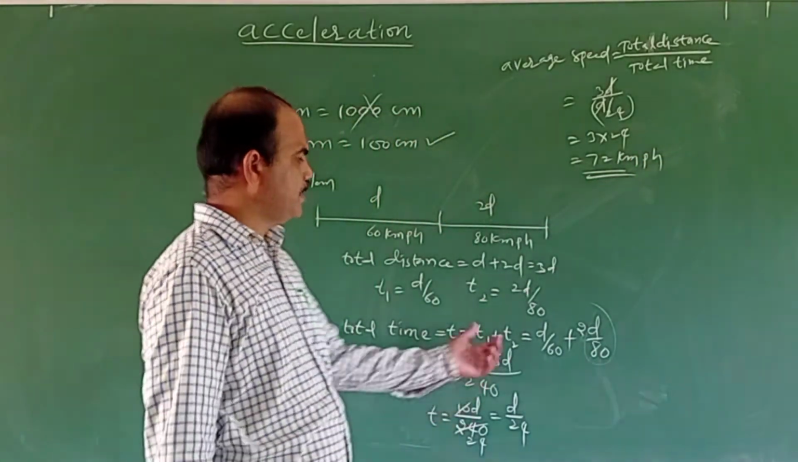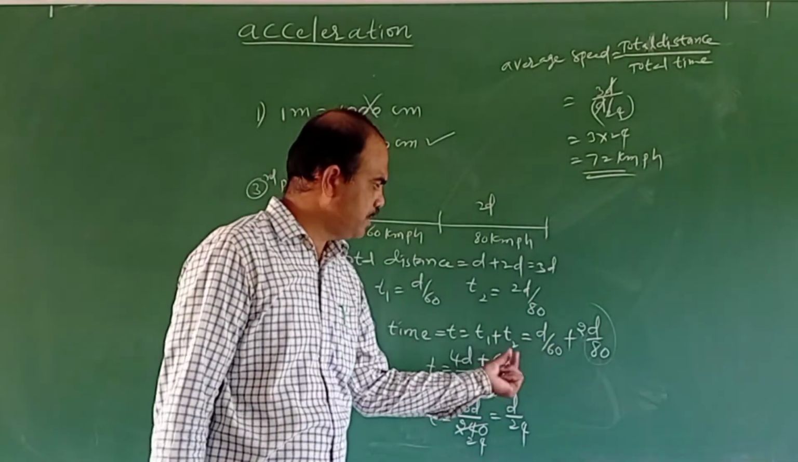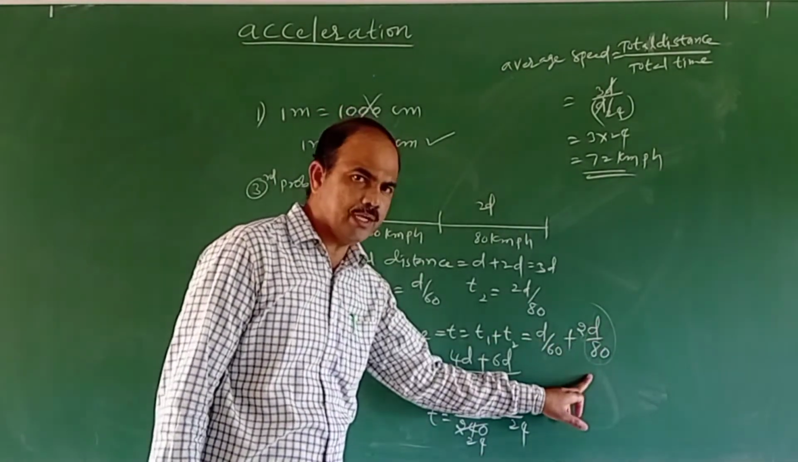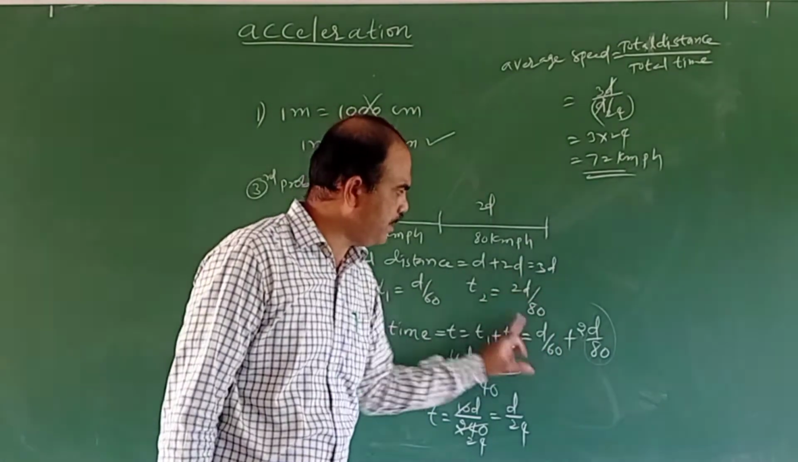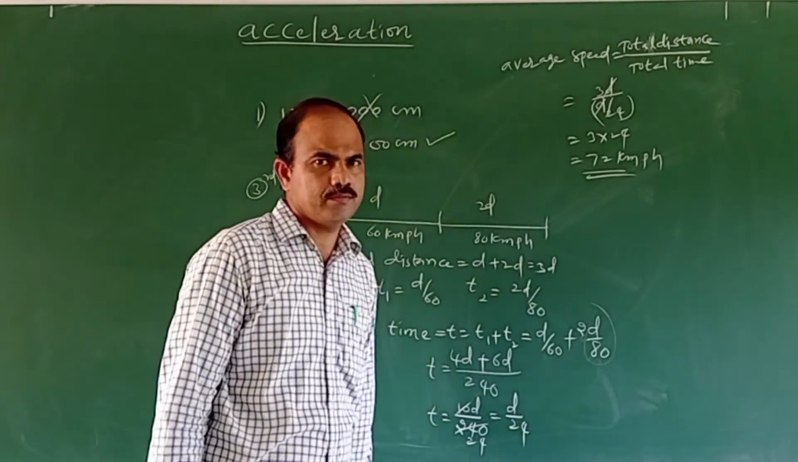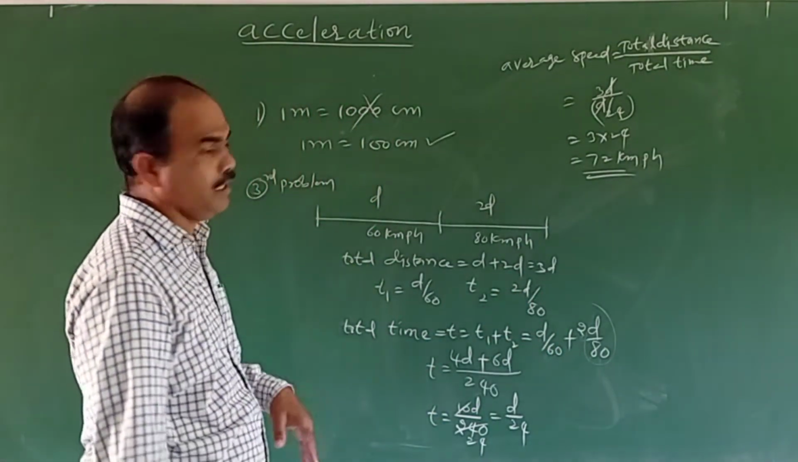So I made a mistake in the substitution. At T2, I simply wrote d by 80, but actually I should have written 2d by 80. So these are the two mistakes made in the previous class.